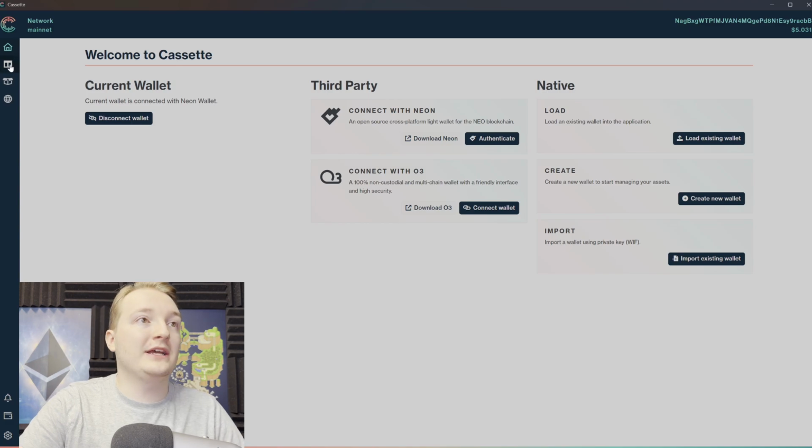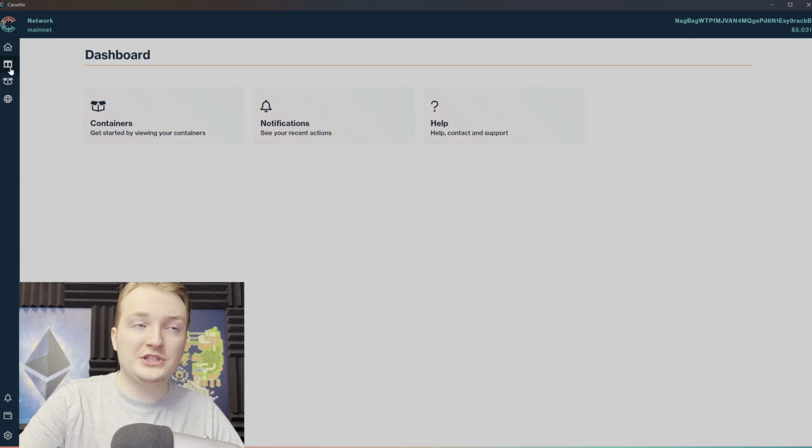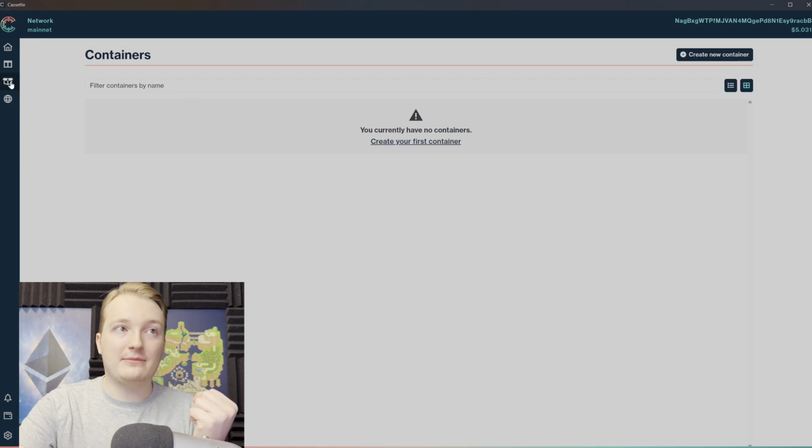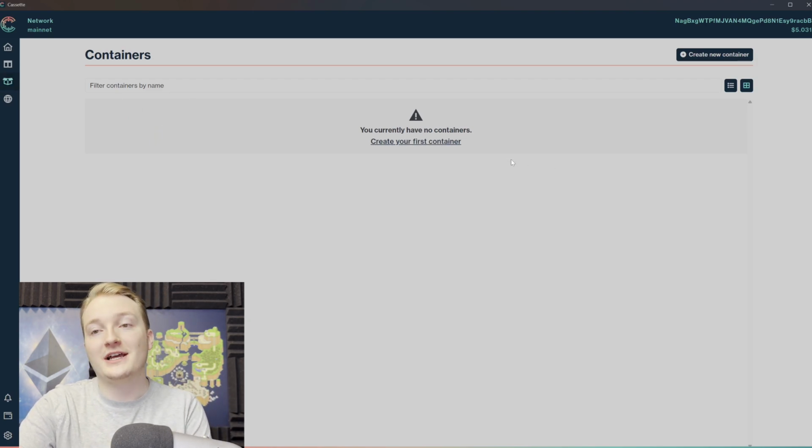First thing you want to do is head to this little icon here, which is your dashboard. You can see any of your notifications. If you need help, it'll lead you to the right place. But let's go to containers. Of course, there's also a tab here, the little open box for containers.